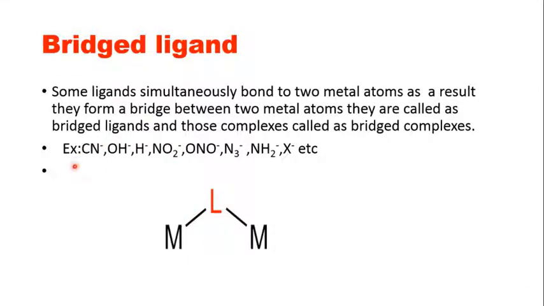Examples of such behavior are CN minus, OH minus, H minus, NO2 minus, ONO minus, nitride, N3 minus, NH2 minus, and X minus, the halogens. These ligands are termed bridged ligands, where there is simultaneous bonding between two metal atoms.